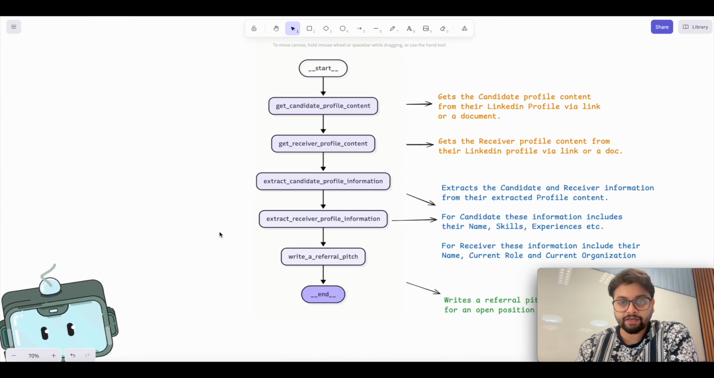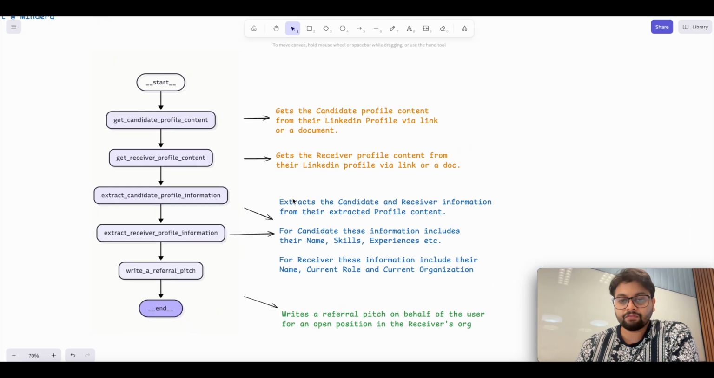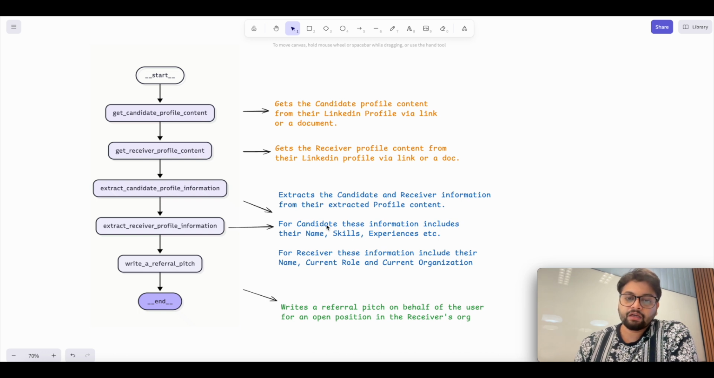So from the content which we have pulled earlier for the receiver and the candidate, we will pull this particular information. For the candidate, from the profile content, we're going to pull name, skills, and experiences. And for the receiver, we'll be pulling the name, their current role, and the current organization.